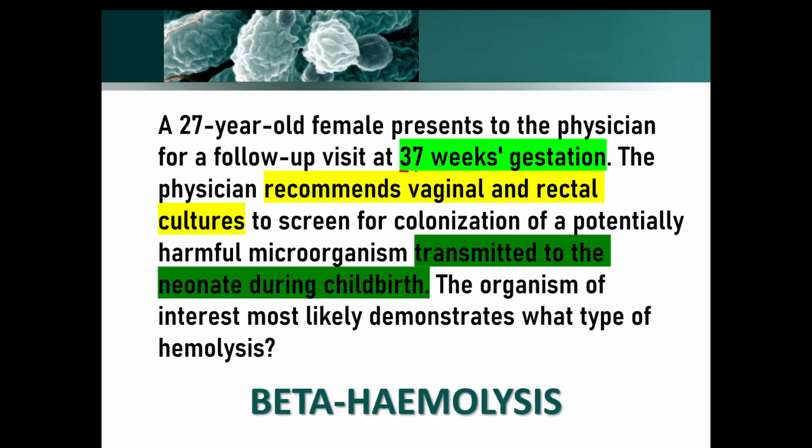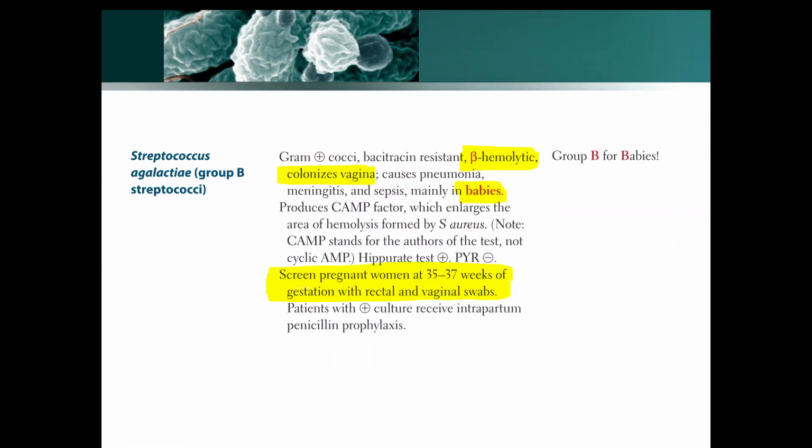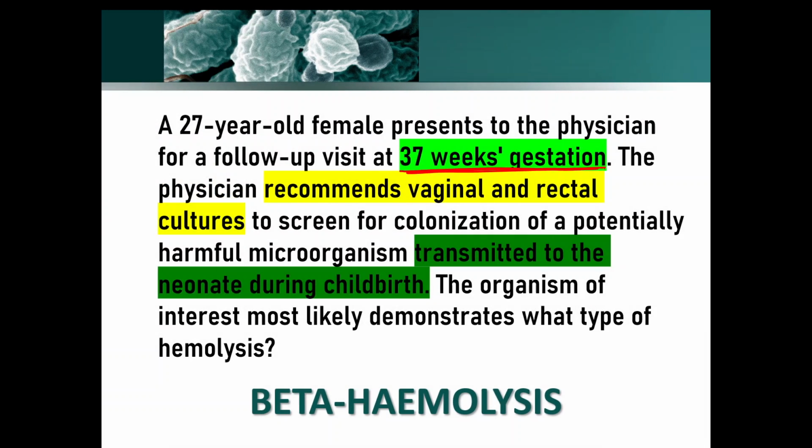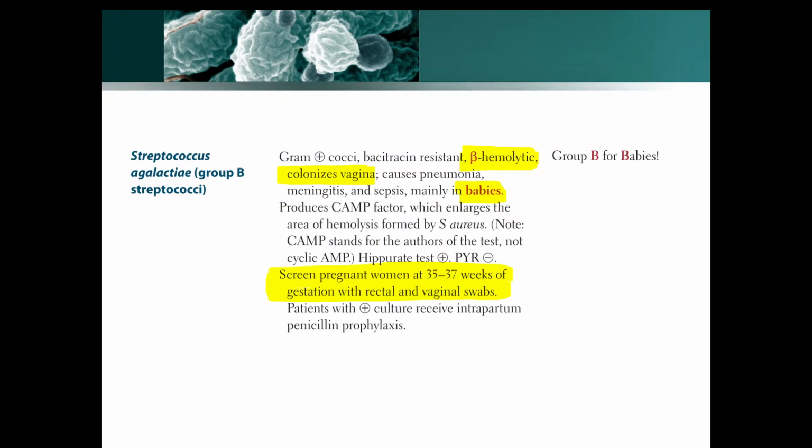Now here 3 things are very important, that is, a 37-week gestation. Now it is normally beta hemolysis. This is basically the question for Streptococcus agalactiae. Now Streptococcus agalactiae normally occurs in the history between 35 to 37 weeks gestation period, and vaginal and rectal cultures are recommended. Streptococcus agalactiae is found in the vaginal and rectal cultures, and the giveaway was 35 to 37 weeks gestation.